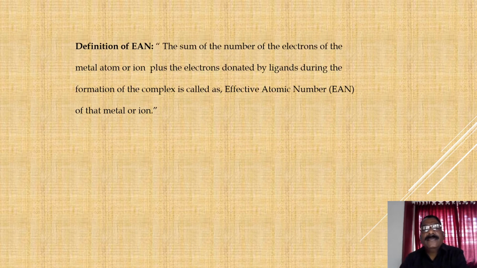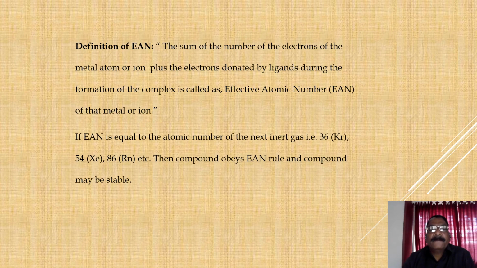Definition of EAN: the sum of the number of electrons of the metal atom or ion plus the number of electrons donated by the ligands during the formation of the complex is called the effective atomic number, EAN, of that metal ion.